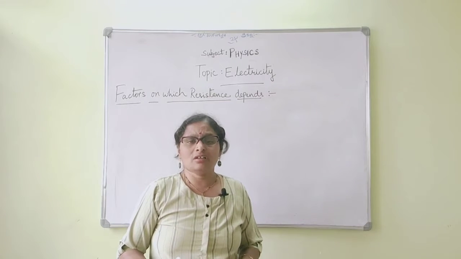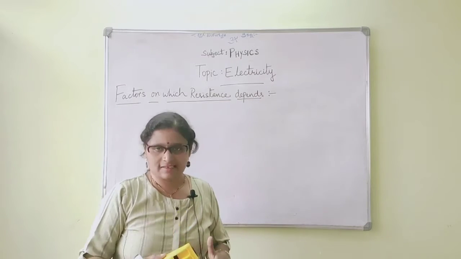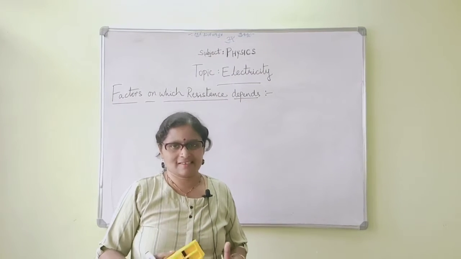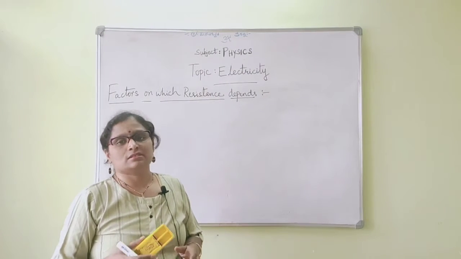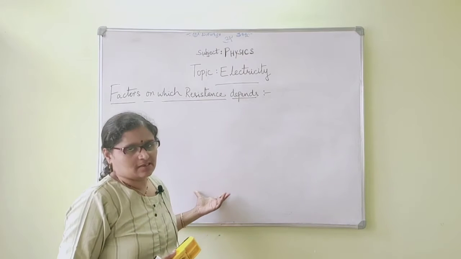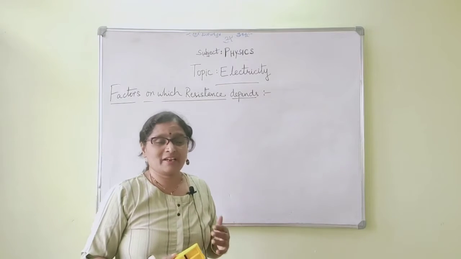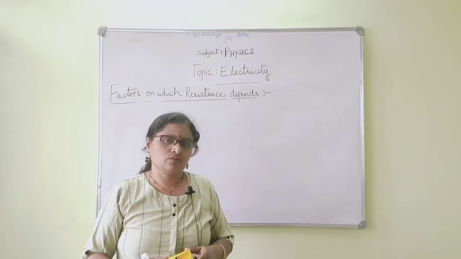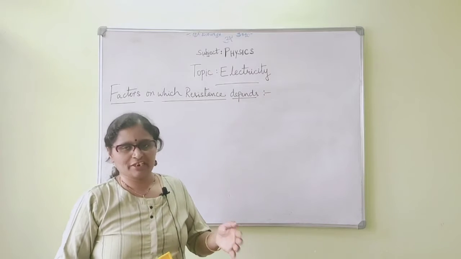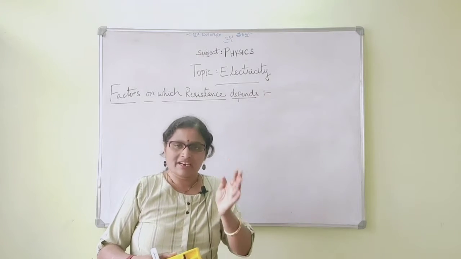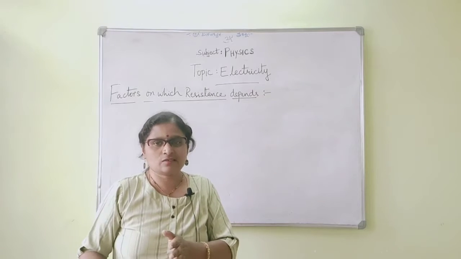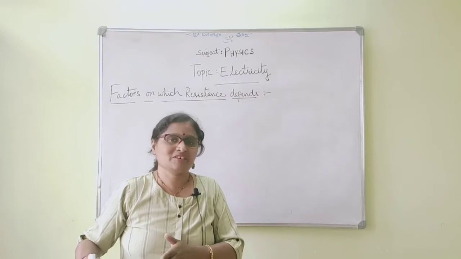So in this video, let us study about the factors affecting the resistance as well as specific resistivity. Basically, the resistance depends upon three factors. In my previous video, I had explained the concept of electrical resistance. If you haven't watched the video, please watch and try to understand what is electrical resistance. I'll be sharing the link in the description below.